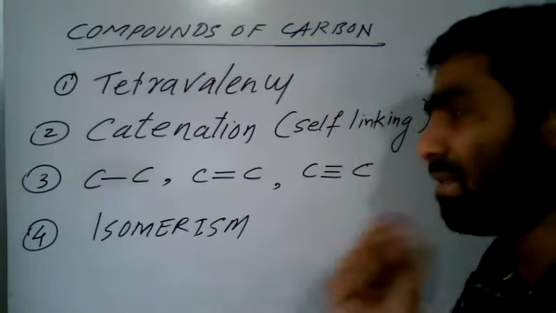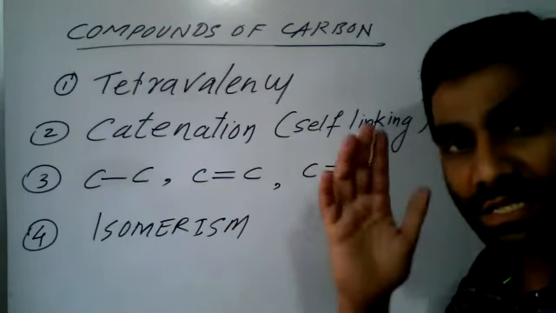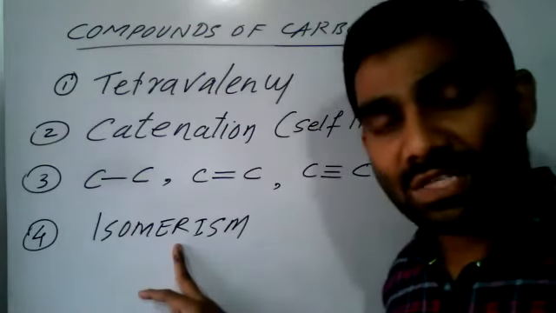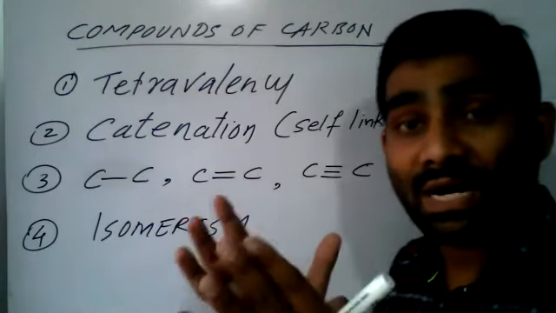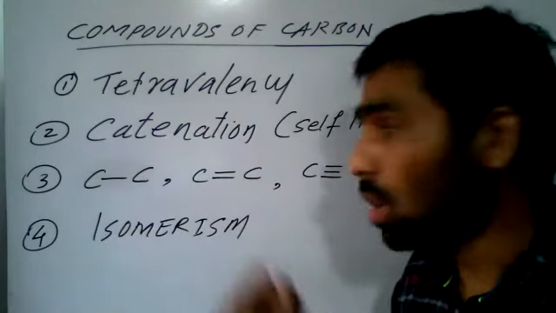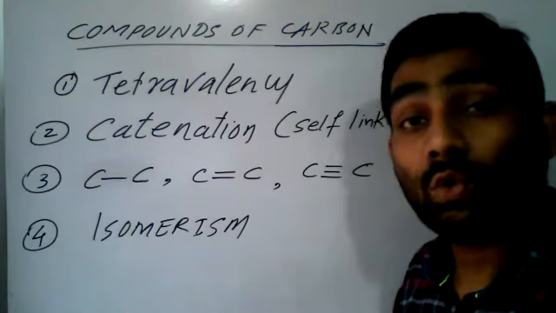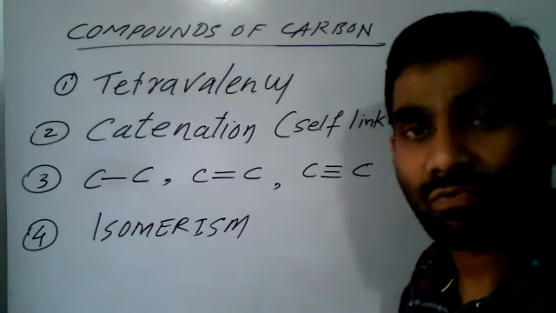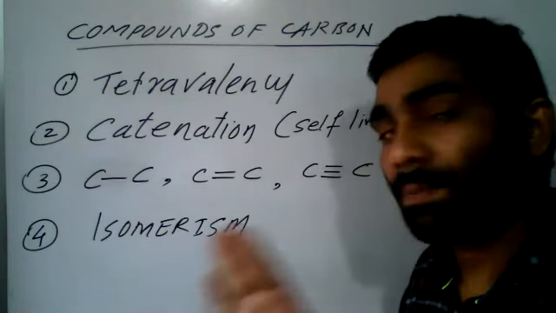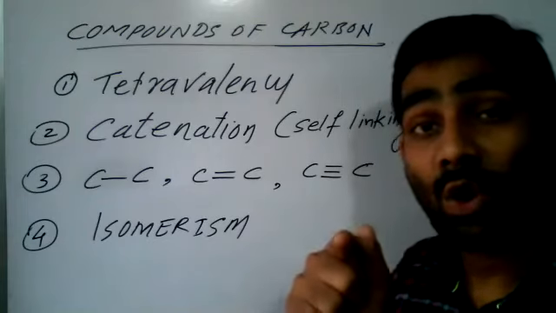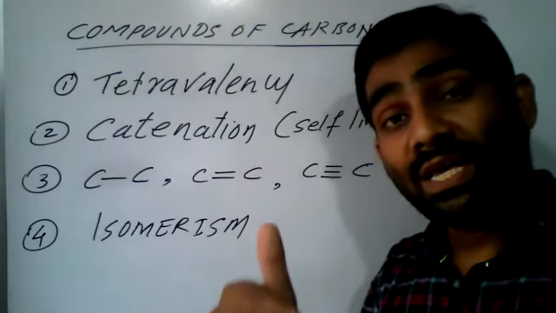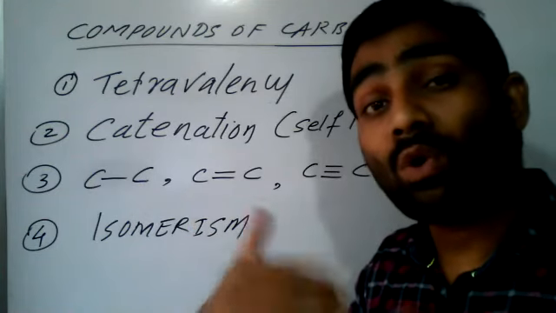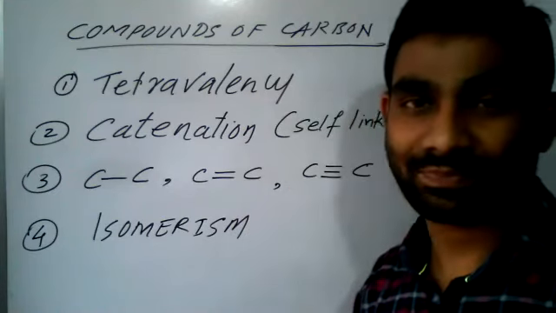What is isomerism? I will try to convey it in a single sentence. Just remember this point. Isomerism is the property or ability of carbon to form various types of branches. Very simple. Simply we can say the property of a carbon to form more than one structure.